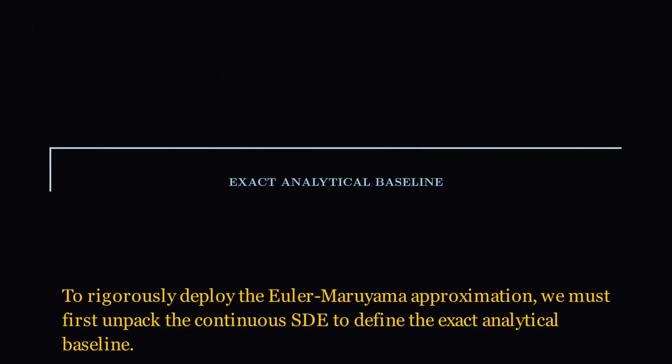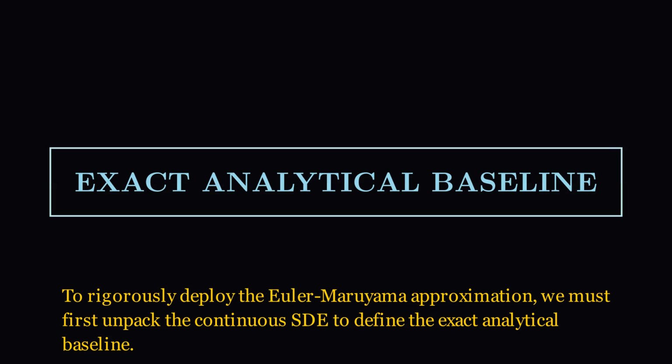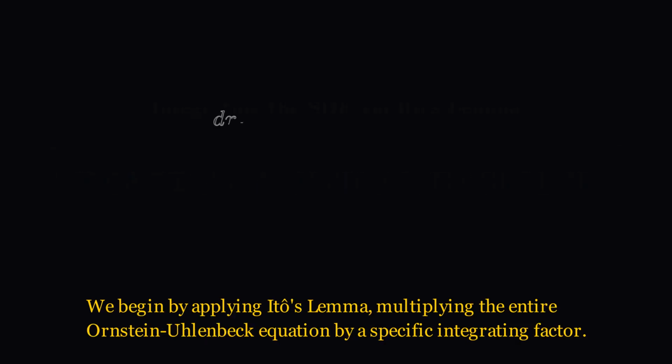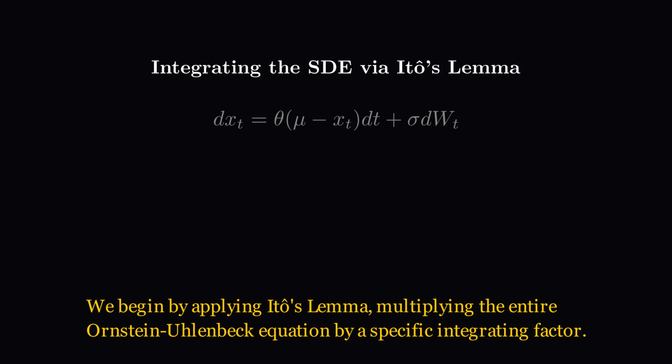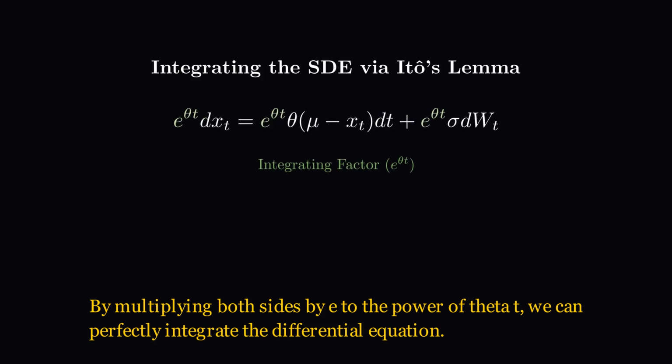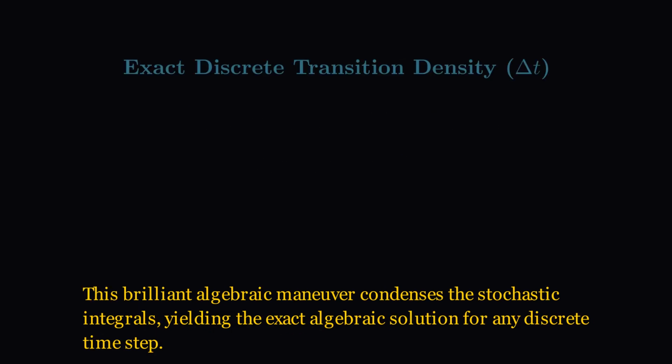To rigorously deploy the Euler-Maruyama approximation, we must first unpack the continuous SDE to define the exact analytical baseline. Without deriving the exact transition density, we cannot mathematically quantify our algorithmic discretization error. We begin by applying Ito's lemma, multiplying the entire Ornstein-Uhlenbeck equation by a specific integrating factor. By multiplying both sides by e to the power of theta t, we can perfectly integrate the differential equation. This brilliant algebraic maneuver condenses the stochastic integrals, yielding the exact algebraic solution for any discrete time step.